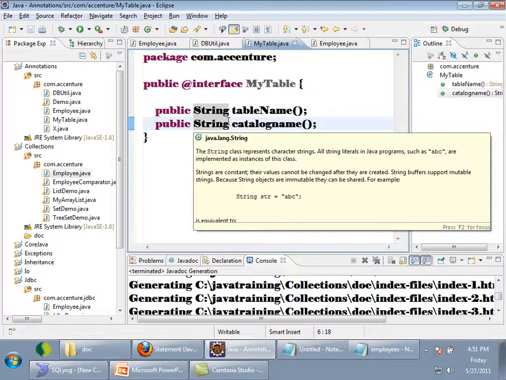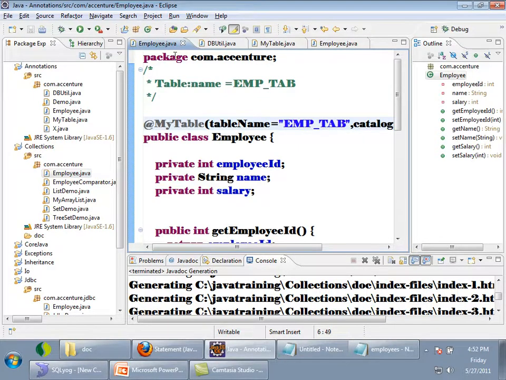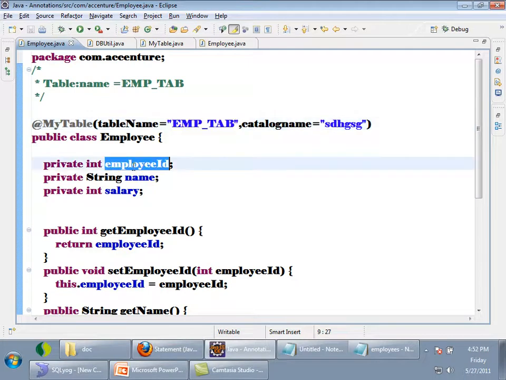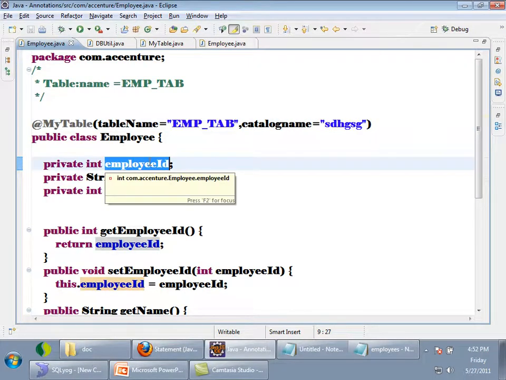Now I want this annotation to be applied only at the class level. See, only classes can map to tables, and variables inside a class will map to columns. This is an Employee class; if it is mapping to emp_tab, the employee ID refers to a column of the table, right? So this my table annotation makes sense only when it is applied at the class level. Do you agree or not?